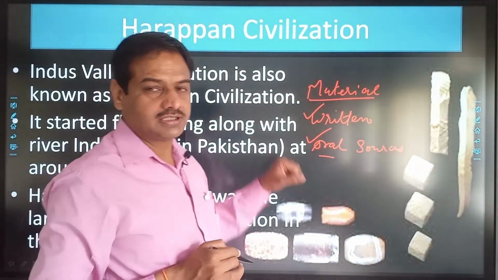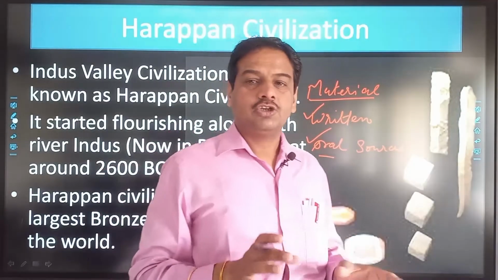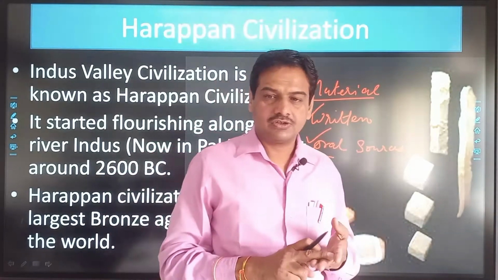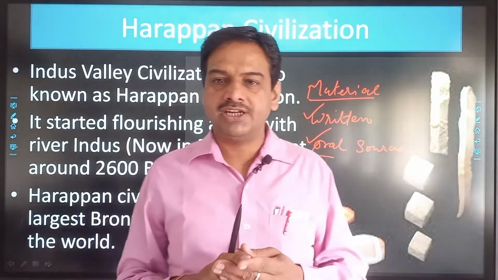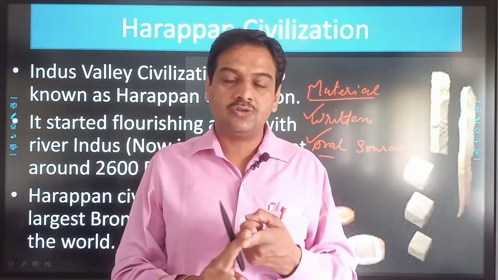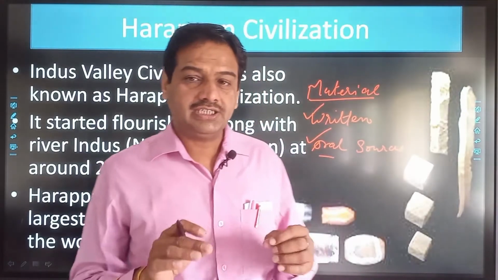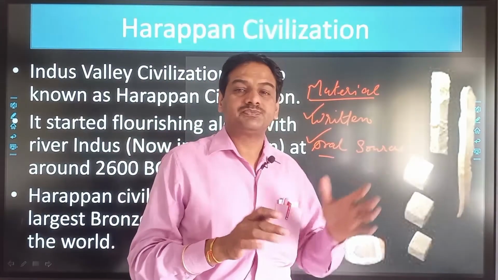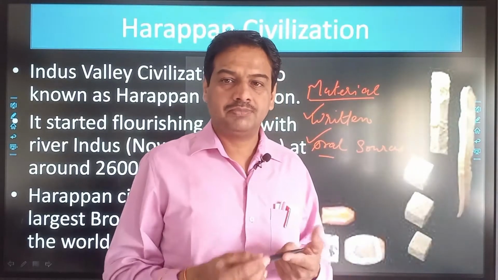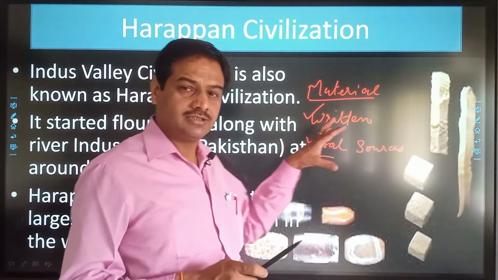And in material sources, only those things can be present till date which are not easily biodegradable. Baked bricks cannot be easily biodegraded. Bones also cannot be easily biodegraded, and beads are also found in a good state because these are also not easily degradable. As a result, the chapter is constructed on the basis of these material remains, and these include mainly bricks, beads and the bones. That's why the name of the chapter is Brick, Beads and the Bones.